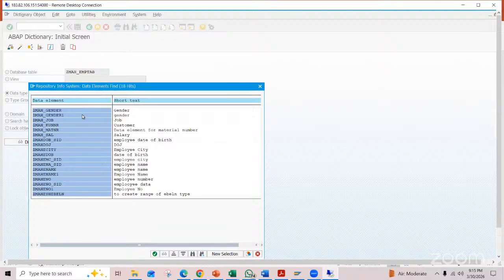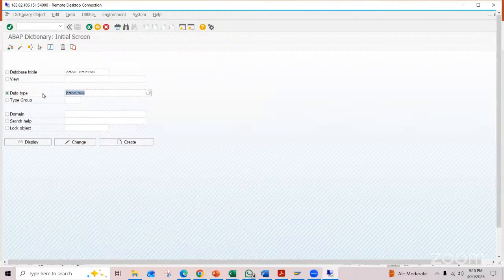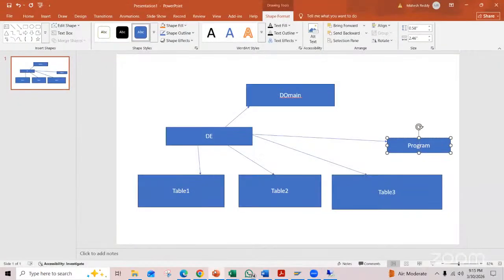In the past. I can choose this one, copy this and paste it here. No need to create again.